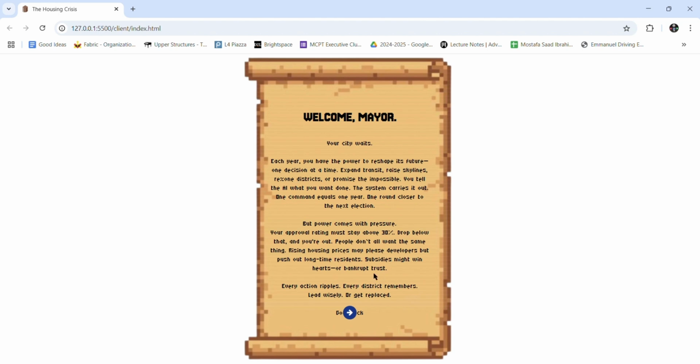And every single year you want to keep your public support above 30%. So you want as many people to support you as possible, and that means you can try to increase or decrease the average housing price, but you don't want to lean too far in either direction.